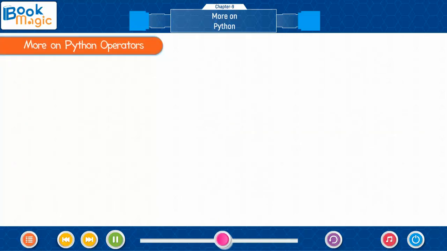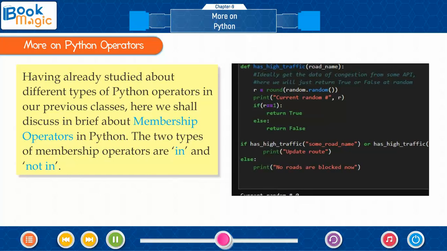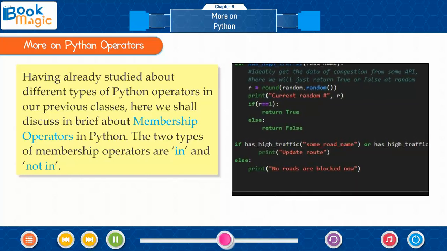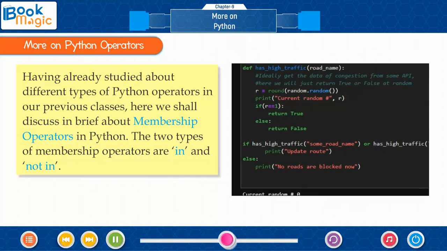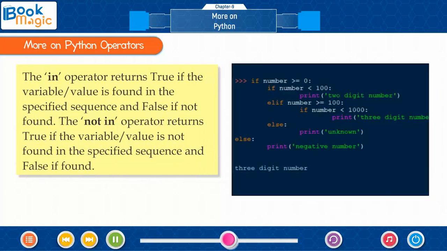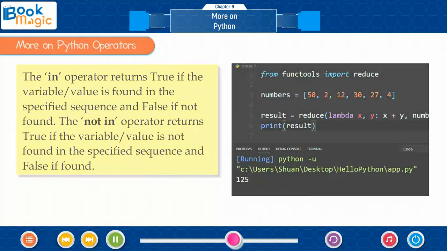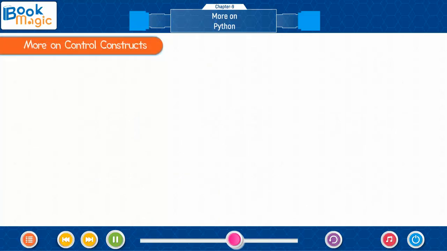More on Python operators. Having already studied about different types of Python operators in our previous classes, here we shall discuss in brief about membership operators in Python. The two types of membership operators are in and not in. The in operator returns true if the variable or value is found in the specified sequence and false if not found. The not in operator returns true if the variable or value is not found in the specified sequence and false if found.